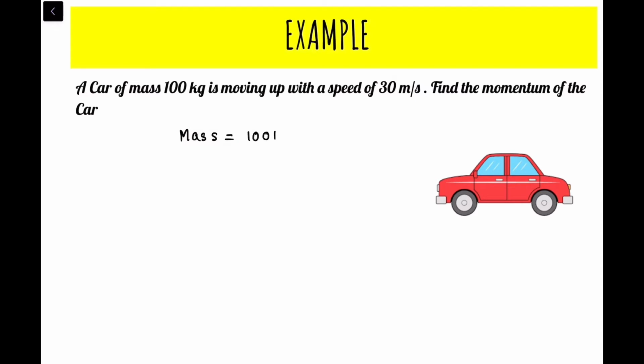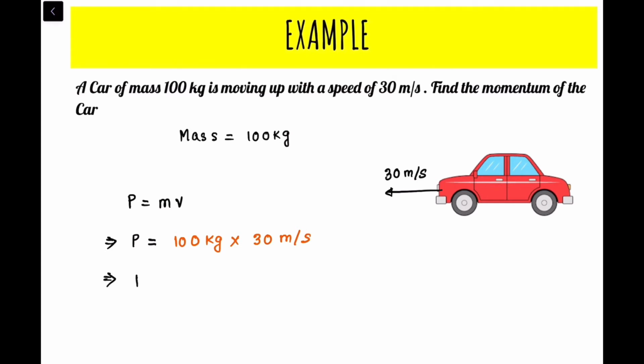100 kg. Okay, and it's moving with a speed of 30 meter per second. So it's moving in this direction with a speed of how much? 30 meter per second. So we have to find the momentum of the car. Very easy. So momentum is nothing but mass into velocity, right? So that means momentum can be written as, what is the mass of the car? The mass of the car is 100 kg, right? 100 kg multiplied by, what is the speed of the car? Speed of the car is 30 meter per second. So that means I can write momentum as, the momentum of the car will be how much? 3000 kg meter per second.